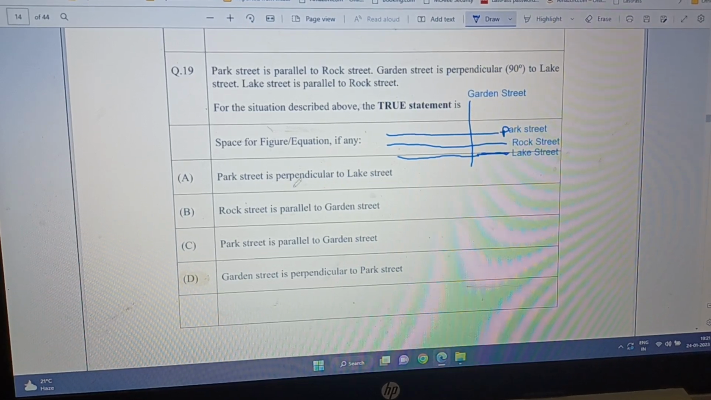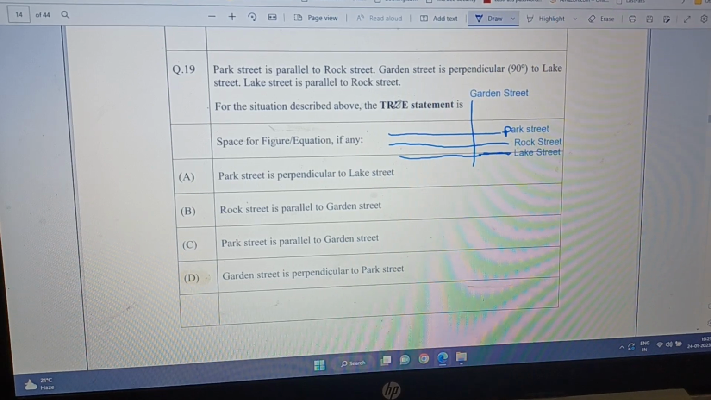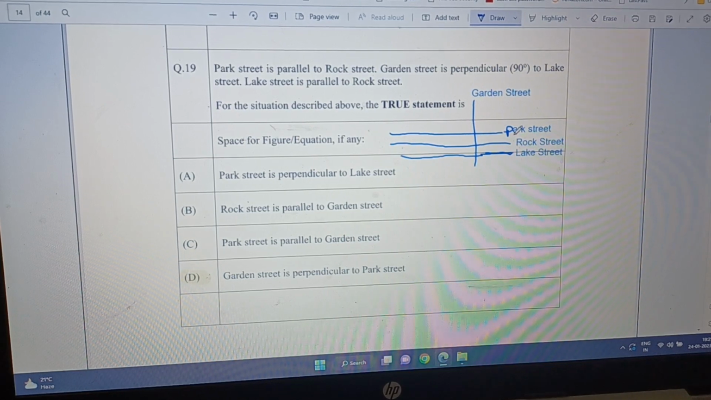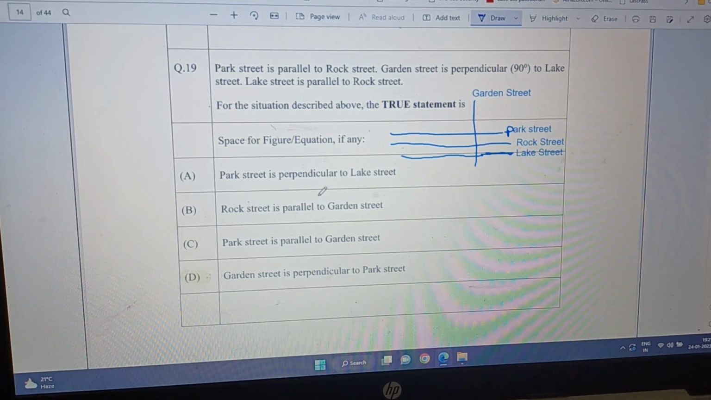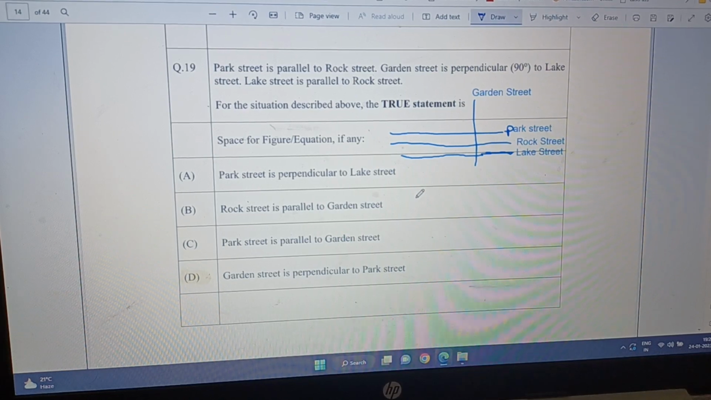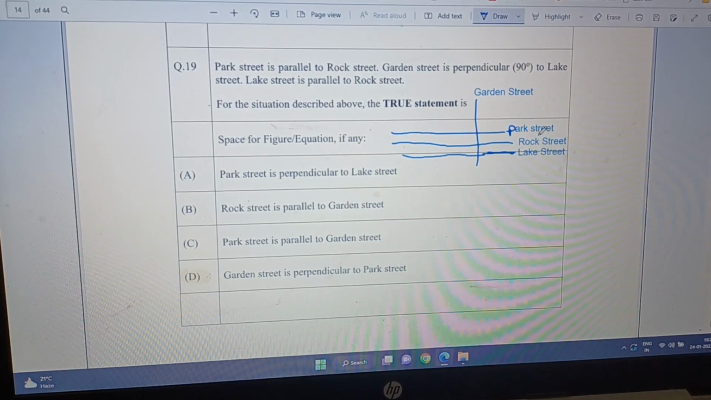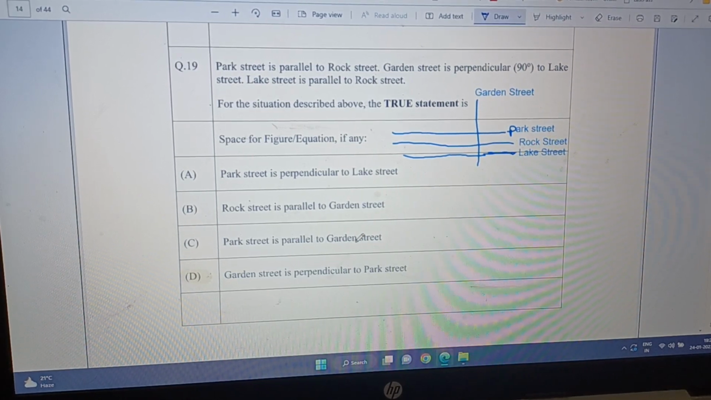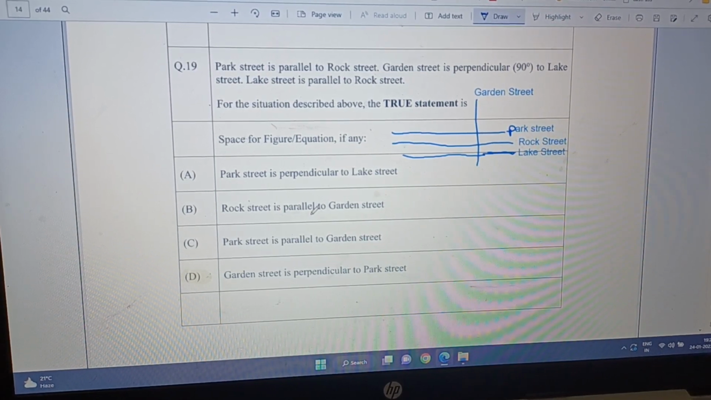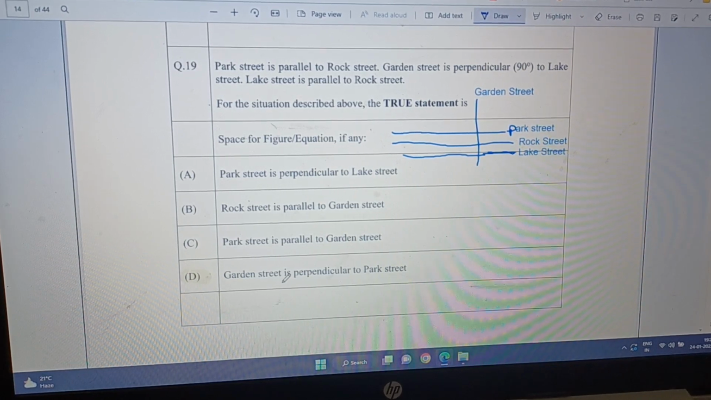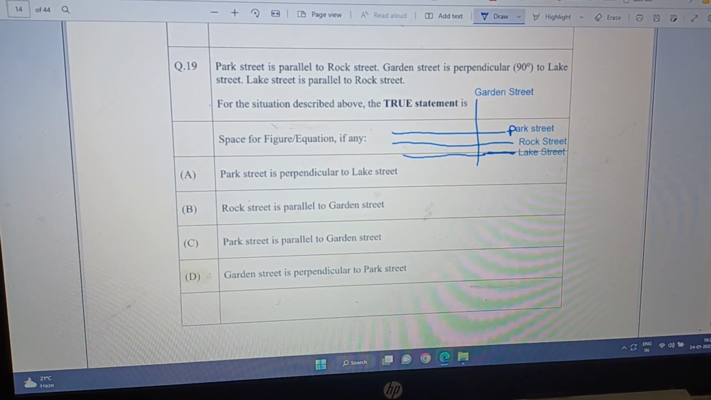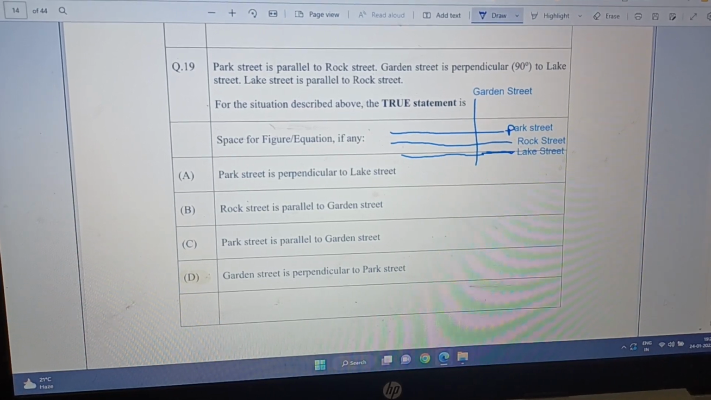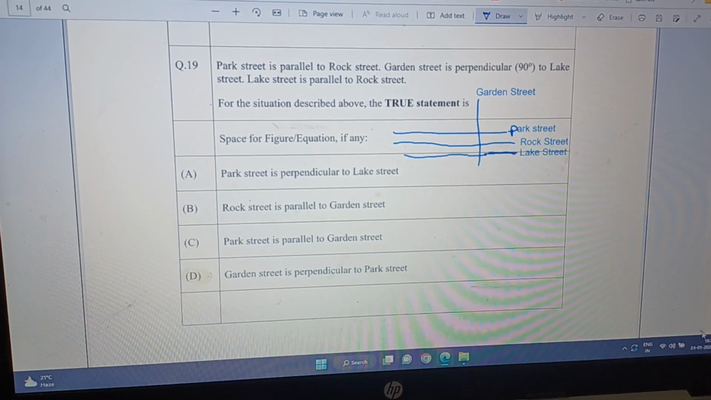Now, which of the following is correct? The first statement is Park Street is perpendicular to Lake Street. No, Park Street is parallel to Lake Street actually. Rock Street is parallel to Garden Street. No, Rock Street is perpendicular to Garden Street. Park Street is parallel to Garden Street. No, the same, they are perpendicular. And then Garden Street is perpendicular to Park Street. Yes, that's the correct one. So option D is the correct answer.